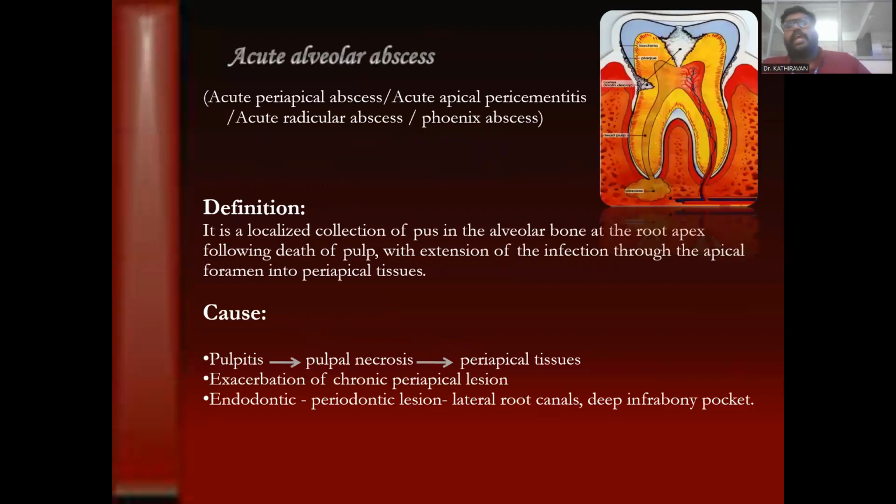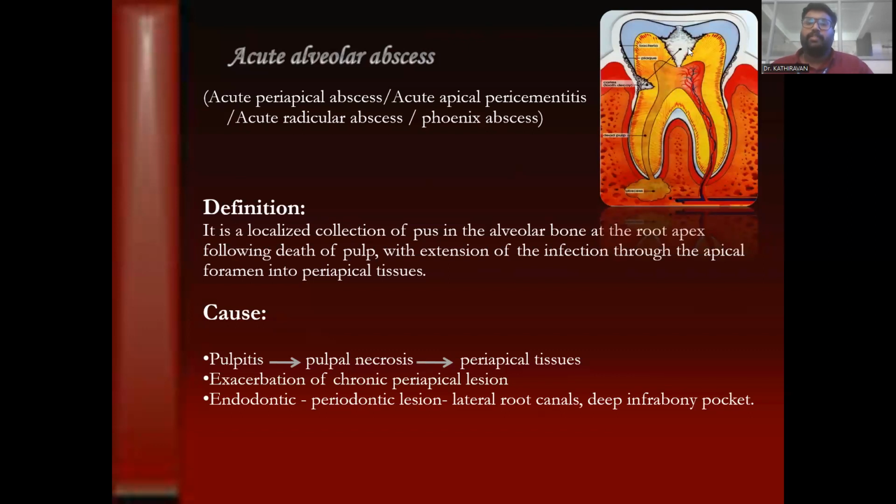Now we have something called an acute alveolar abscess. Acute alveolar abscess is also called acute apical abscess or acute radicular abscess. It is a localized collection of pus in the alveolar bone. You can see in this image there is a local collection of pus in the alveolar bone at the root canals, following the death of the pulp, with extension of the infection through the apical foramen into the periapical tissue.